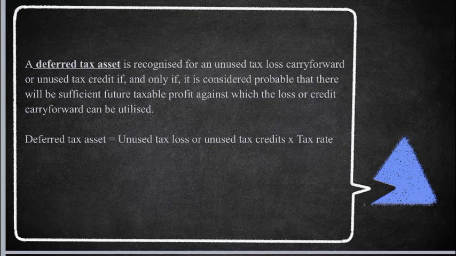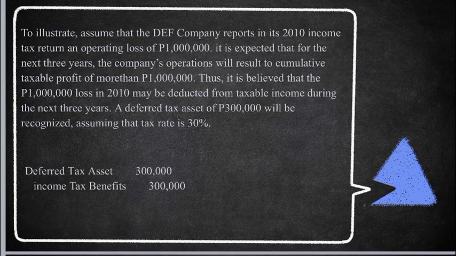multiplied by tax rates. To illustrate, assume that the DEF company reports in its 2010 income tax return an operating loss of 1 million. It is expected that for the next 3 years, the company's operation will result to its cumulative taxable profit of more than 1 million. Thus, it is believed that the 1 million loss in 2010 may be deducted from taxable income during the next 3 years. A deferred tax asset of 300,000 will be recognized assuming that the tax rate is 30%.